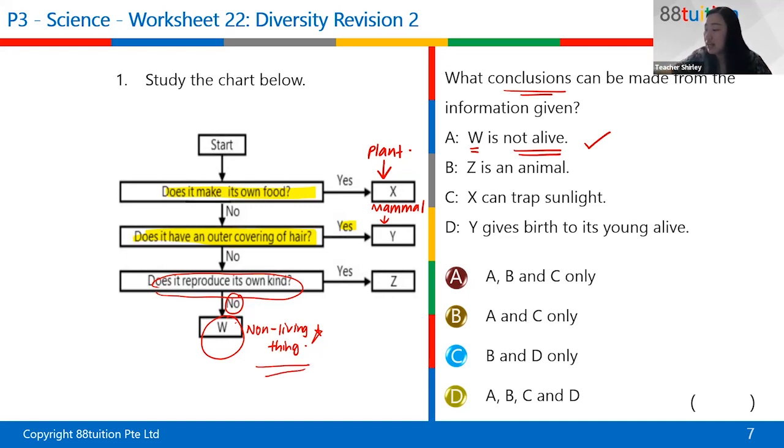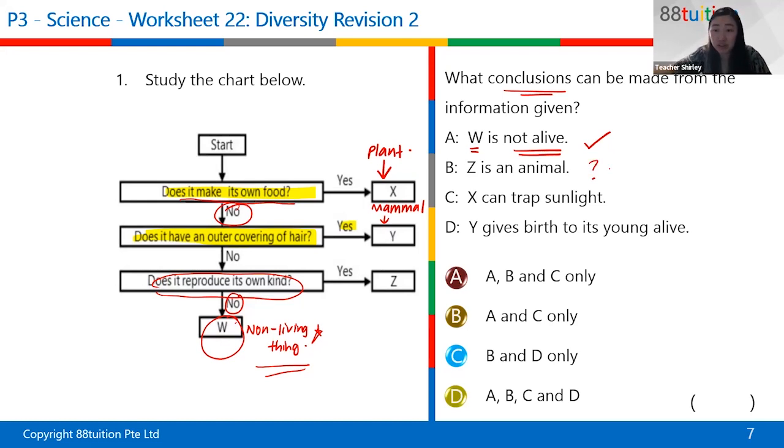Z is an animal. Well, Z can be an animal, but Z can also be fungi or bacteria, isn't it? It just cannot be a plant. Why can it not be a plant? Because does it make its own food? The answer is no.